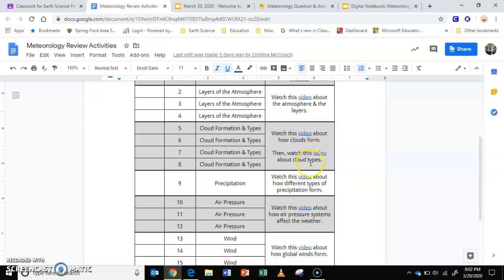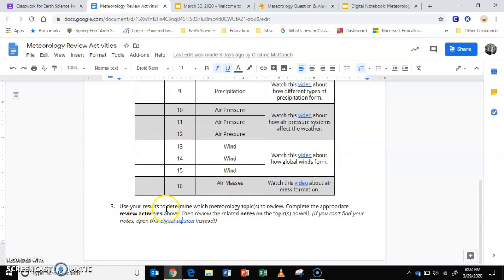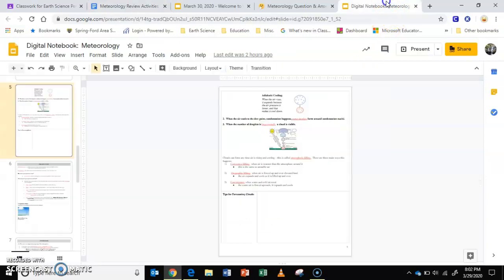There's a review activity that's posted here. So use your results to determine which meteorology topic or topics to review. You're going to complete the appropriate review activities above, then review the related notes for the topic. Now, if you can't find your notes or you left them at school by accident, we created a digital version for you, and that is what you see here. There's a link for you, and all of your notes are here.